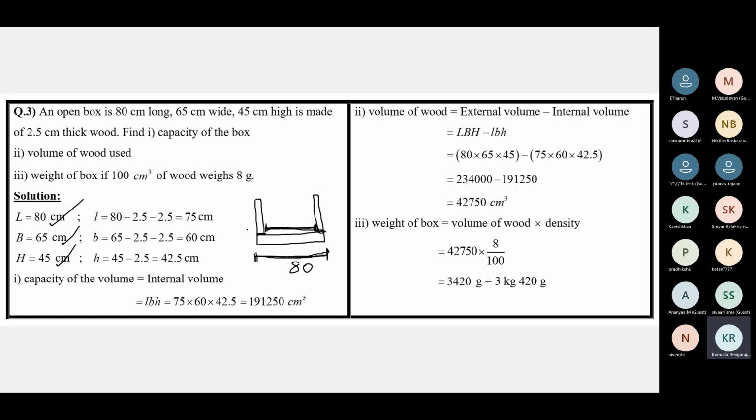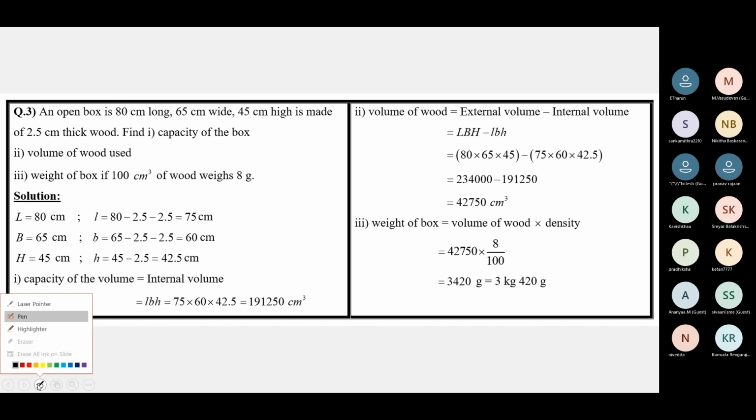Similar to the length. So 65 minus 5, 60 centimeters. And now coming to the height.